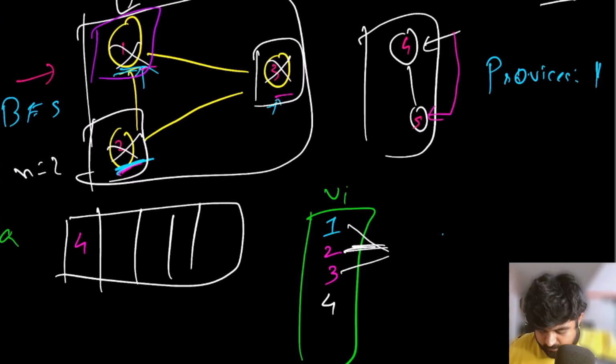Again, the moment we find a neighbor, we are going to increase the number of provinces to 2. We are going to add 5 to our visited list. We are going to add 5 to our queue, and then we are going to pop 4 out because we visited all the neighbors of 4. But we haven't visited all the neighbors of 5.